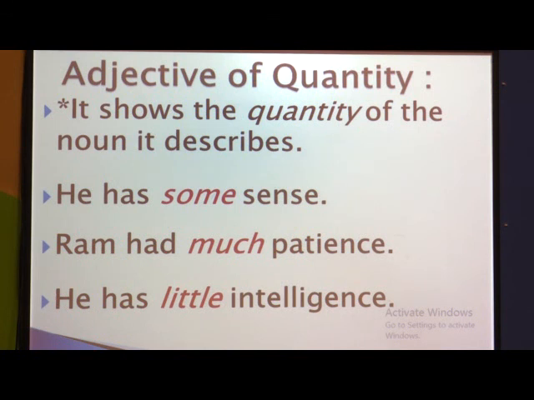First sentence, he has some sense. How much sense does he have? Yes, some sense. So the adjective of quantity is some. Very good. Second sentence, can you guess? Ram had much patience. How much patience? Much patience. He has little intelligence. How much intelligence does he have? Correct, he has little intelligence. So little is an adjective of quantity.